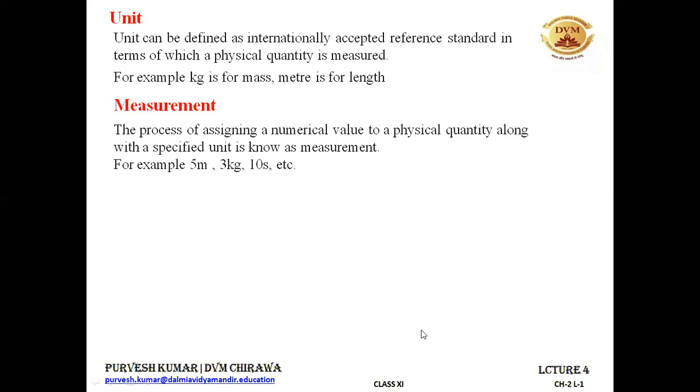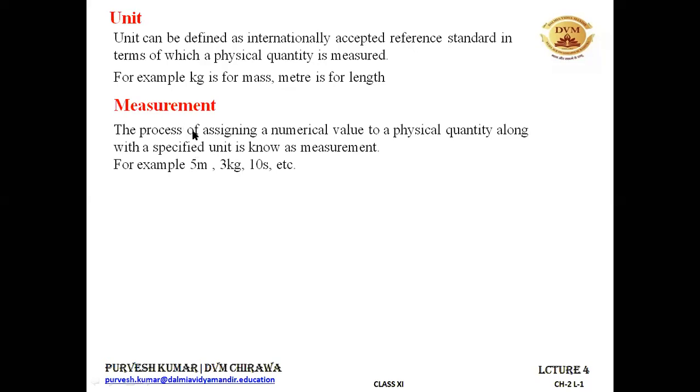So you have assigned a numerical value, 5, and you have also assigned a specified unit, that is kg. You say that the mass of these 20 oranges is equal to 5 kg. So you have assigned a numerical value along with the unit.